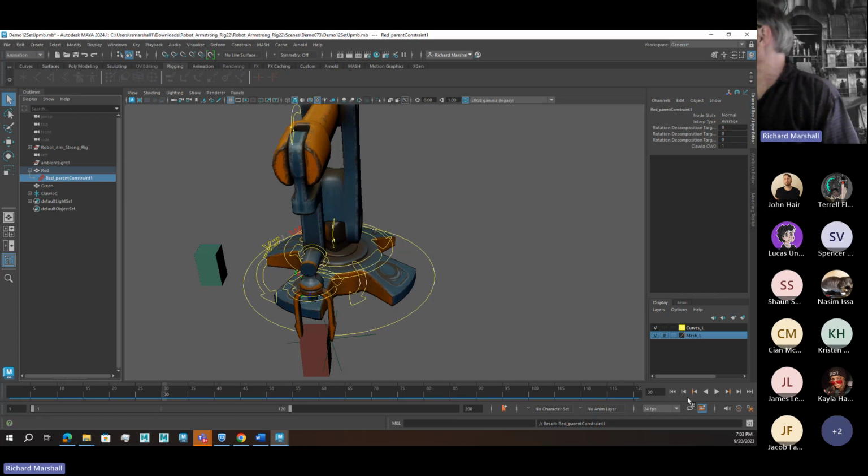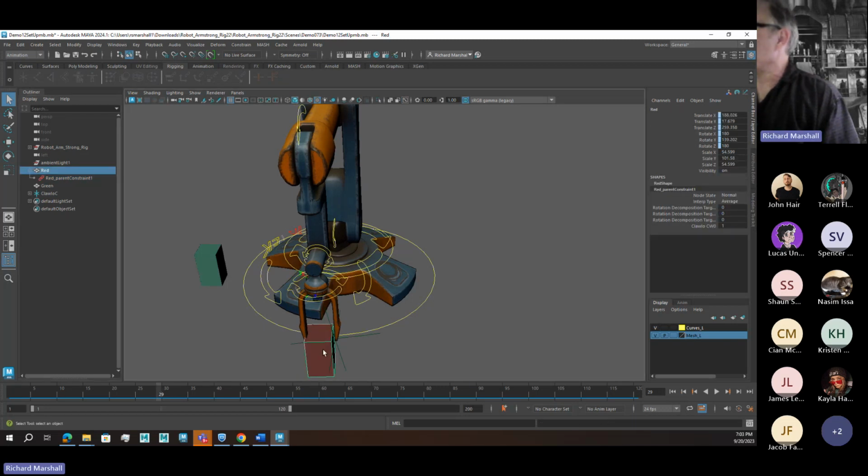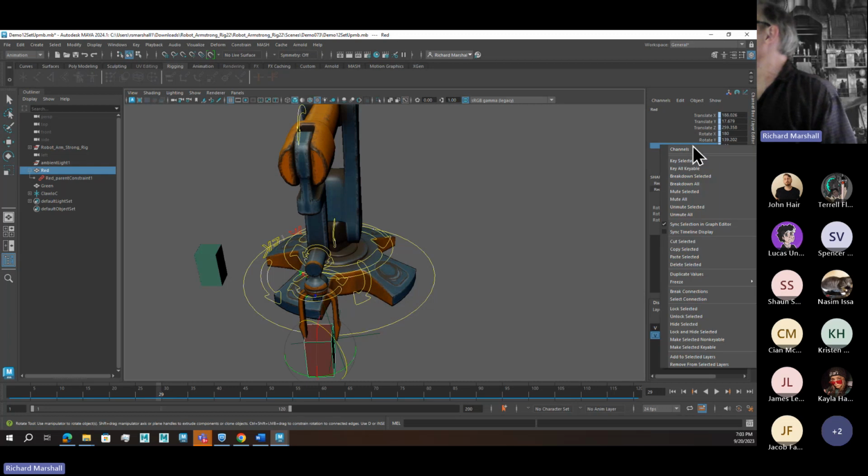I'm going to go back one frame and click on the box. Make sure you get the box, nothing else, not the locator, just the box. Here's the box information, and I'm going to right click here and key all keyable.